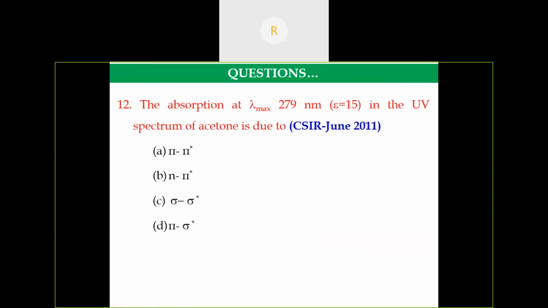This is a CSIR June 2011 question. The absorption at lambda max 279 nanometer in the UV spectrum of acetone. This example we have discussed in the conjugated and non-conjugated section. That is due to the fact that carbonyl compounds normally exhibit an n to pi star transition. Hence the answer is B.